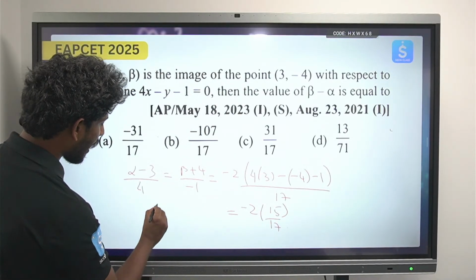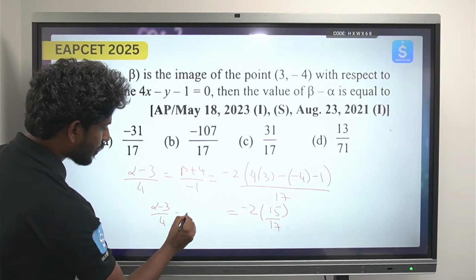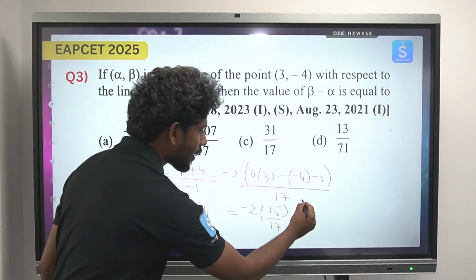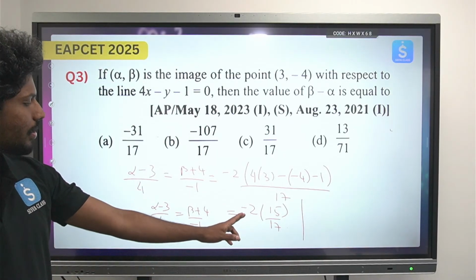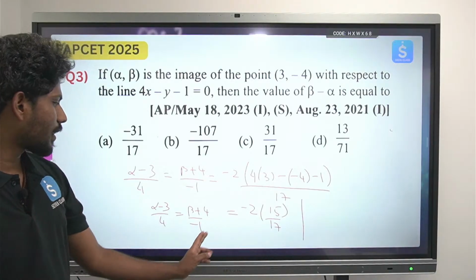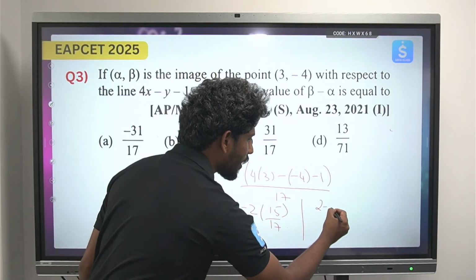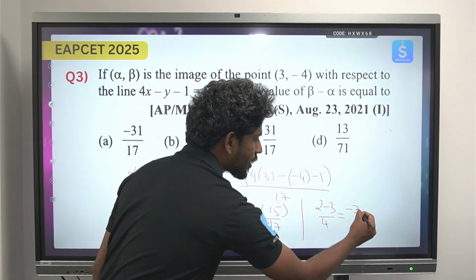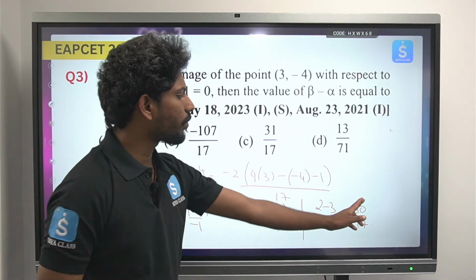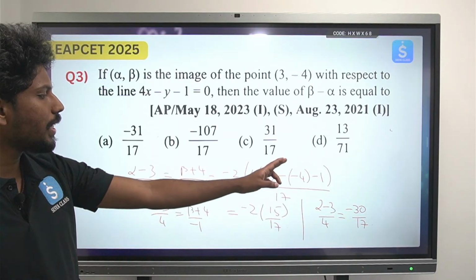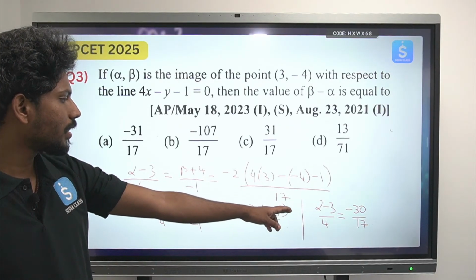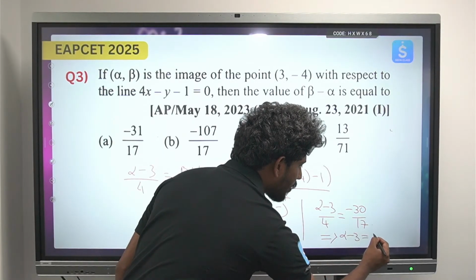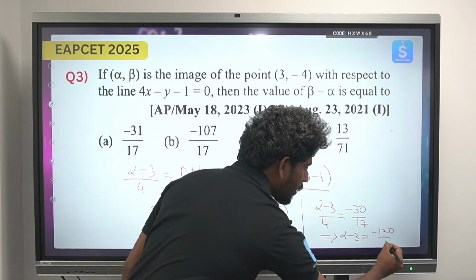So alpha minus 3 by 4 is equal to beta plus 4 by minus 1, which is equal to minus 30 by 17. From here we can equate: alpha minus 3 by 4 is equal to minus 30 by 17. Minus 30 into 4 is minus 120, so alpha minus 3 is equal to minus 120 by 17.